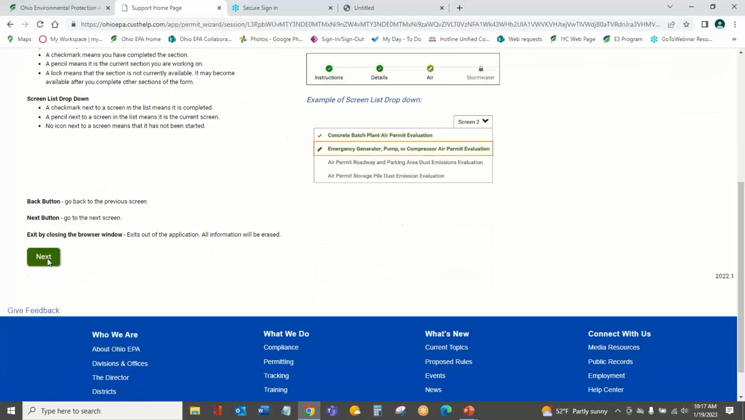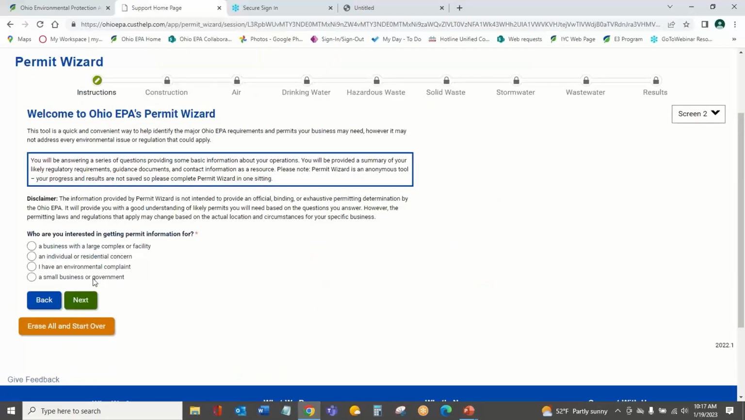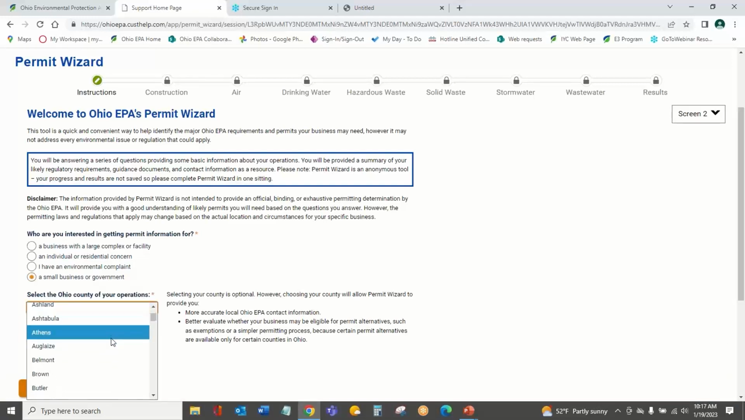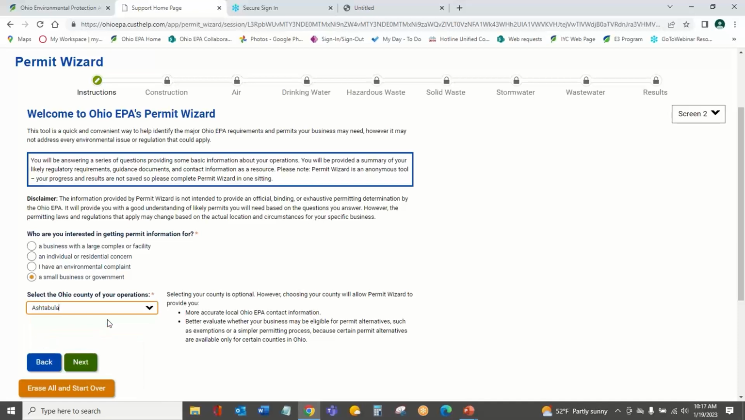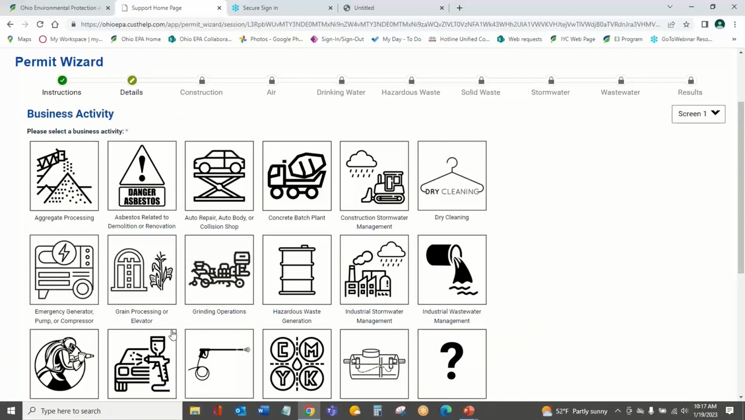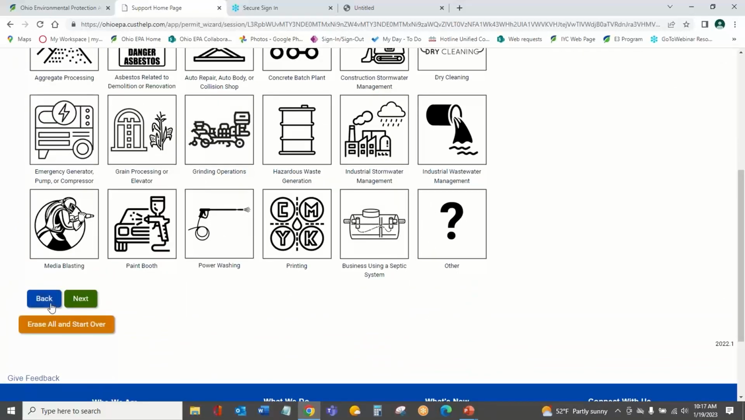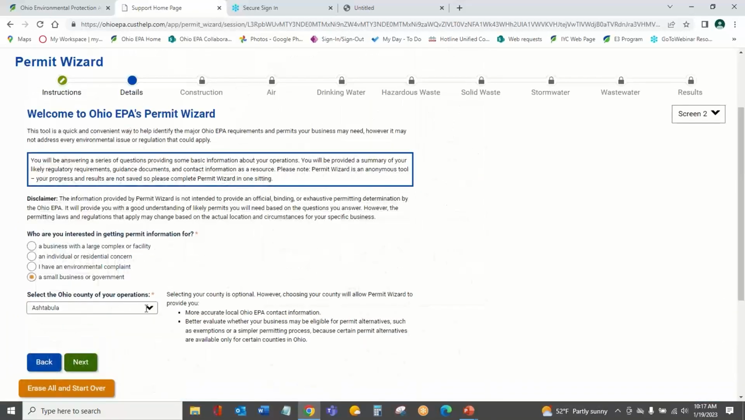So let's start over. Now I'm going to be a small business or government. So I'm going to click on this. And today we're going to be in Ashtabula County. So like I showed you just now, you will select the county that you're in. You don't have to. Actually, I'm going to go back and show that real quick. You don't have to select a county. However, we really encourage you to.